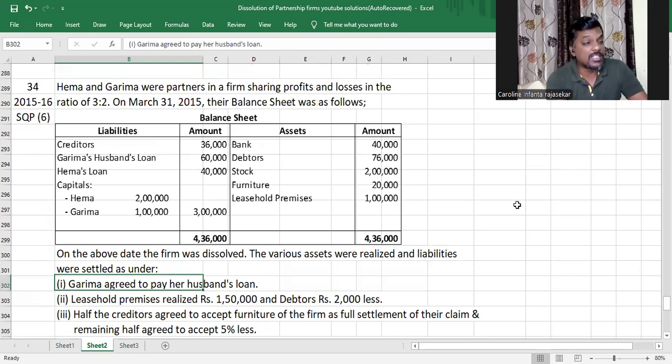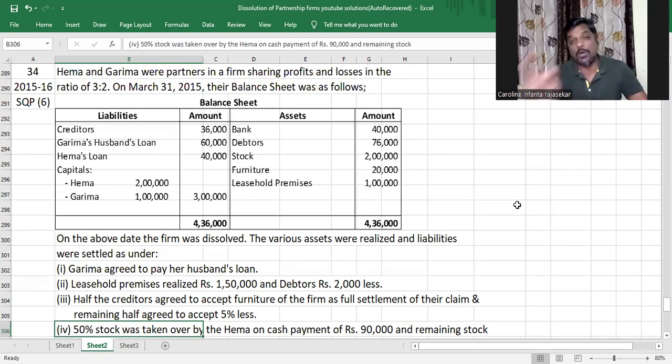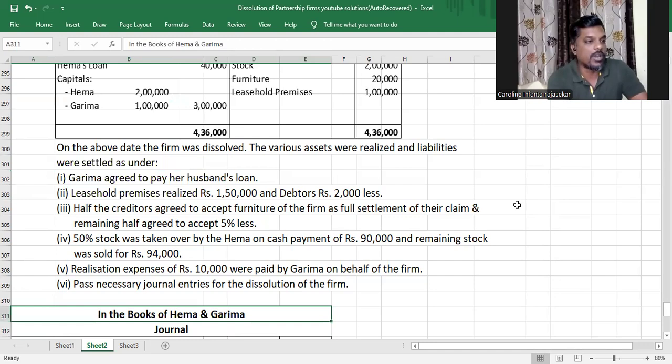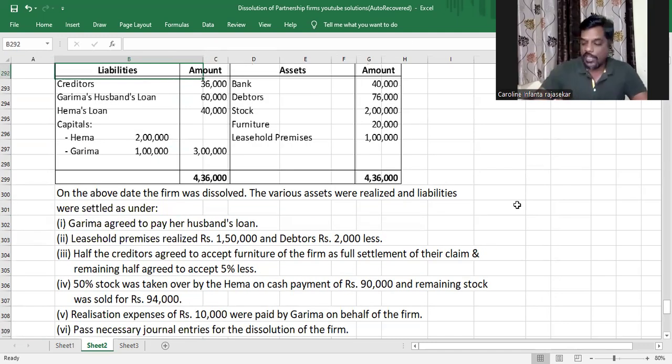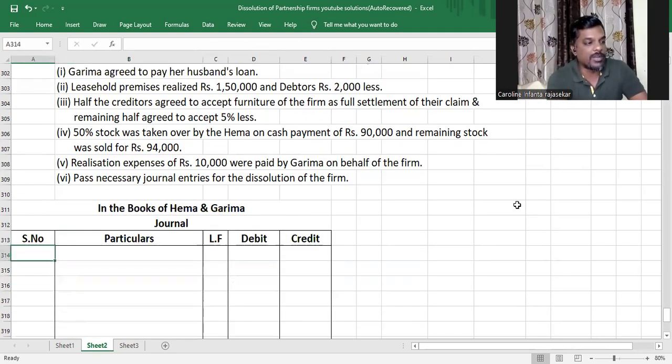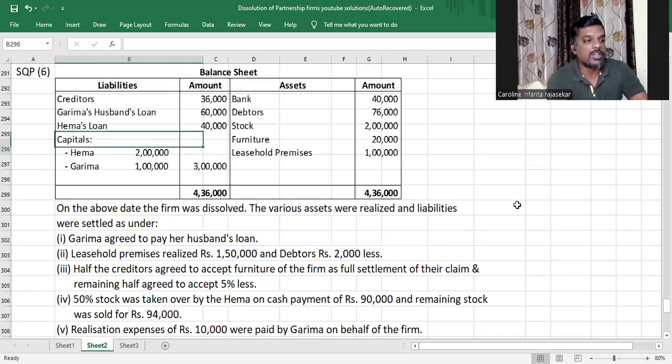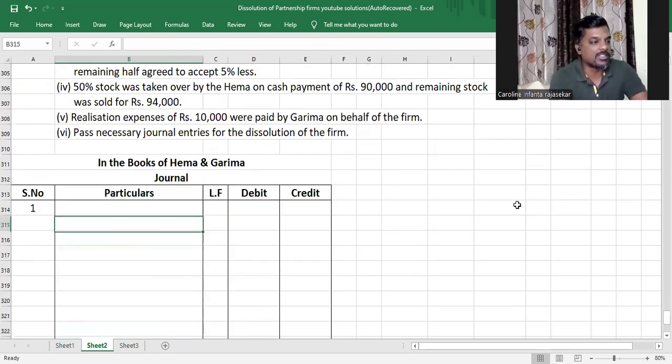Now, as you can see in this question also, like the one I solved in the previous video, the assets and liabilities have not been transferred to the realization account. So we'll have to go ahead and do that. What assets do we have? We have debtors, stock, furniture, and leasehold premises. As we are very well aware from the previous problems that we solved, we will not be transferring bank account. Debtors, stock, furniture, leasehold premises.